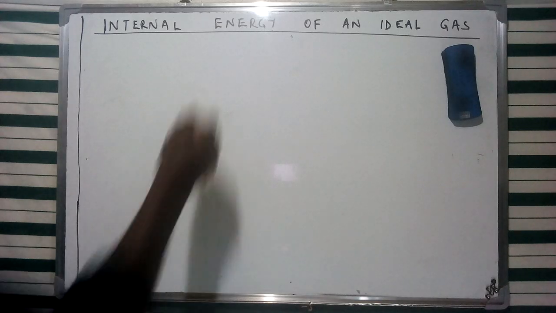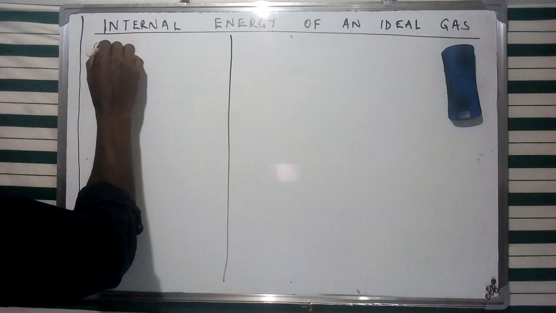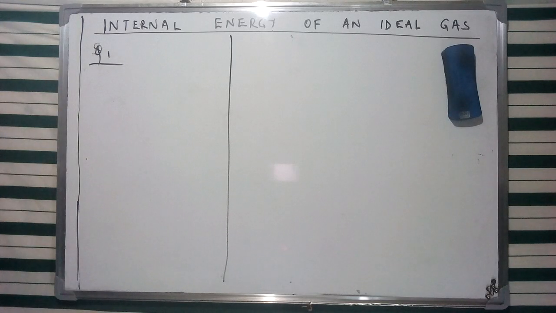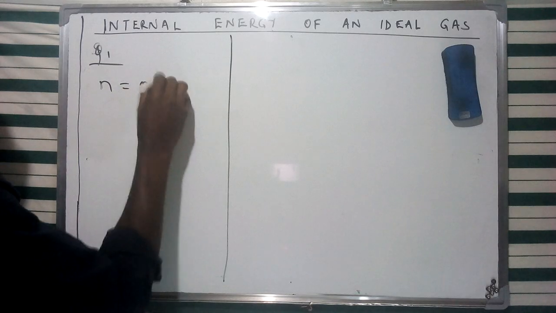So I'm going to extract the information from this specific question. This is question set 1. We have 0.1 mole of an ideal gas, so the value of n is 0.1 mole.